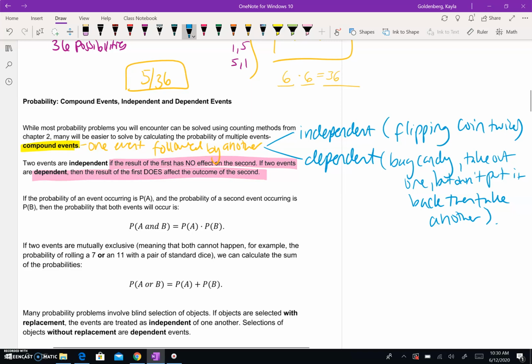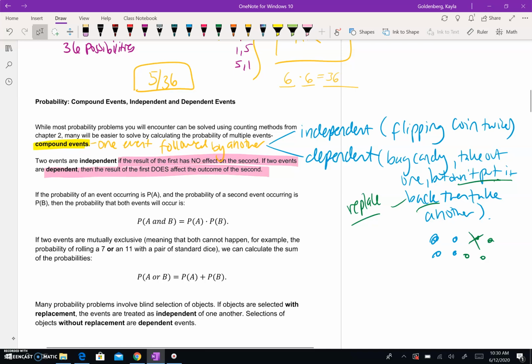And so basically what this is getting at is that in your big bag of candy, let's say you have a bunch of blue candies and some green candies, right? Right now, your chances of getting a blue or a green is the same, 50-50. Let's say I take out a green and I don't put it back. Now, you're more likely to pick a blue than to pick a green because I have not put the candy back into the pile. Putting it back is something called replacing it. So put back, another way to say that is replace. And this will come up in a moment, so keep that in the back of your mind.